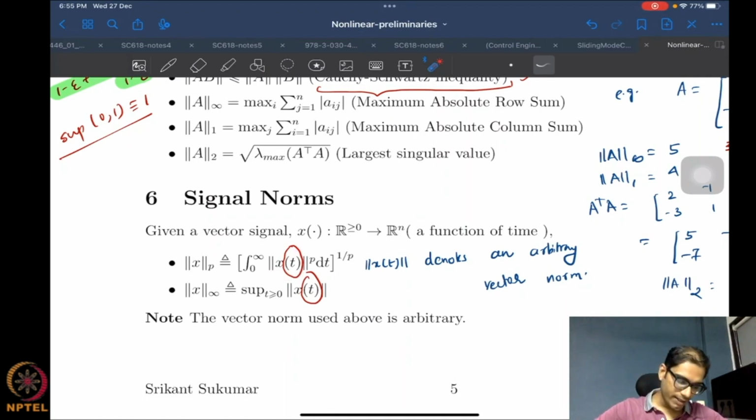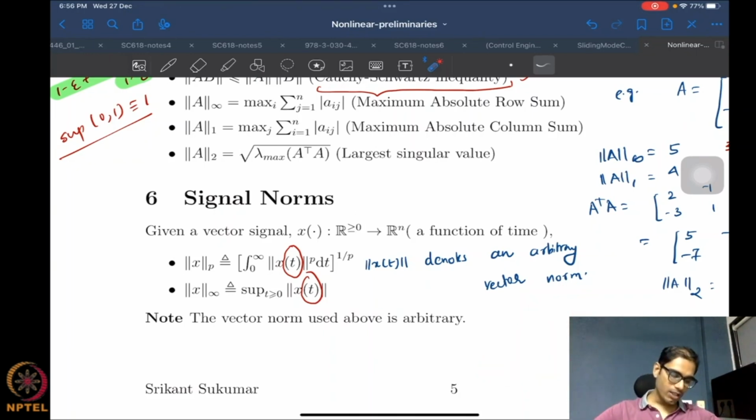Until I fix a time t, x of t is not a fixed value. Therefore, in order to evaluate a vector norm of a time varying quantity, I need to specify the time. It's almost like saying I have a signal and I'm looking at the value at some particular time.